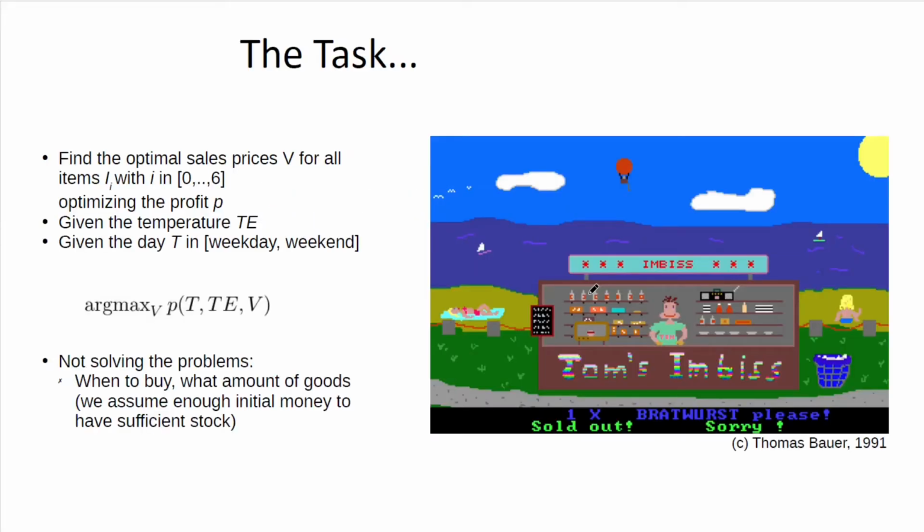So the task is to find optimal sales prices V for all the items that we are selling in the food truck. And these sales prices are optimal in a way that they optimize the profit P at the end of the day. And they have to optimize the profit P given the temperature TE and the day, which is either weekday or weekend. So you can formalize this as the argmax over V of the function P.